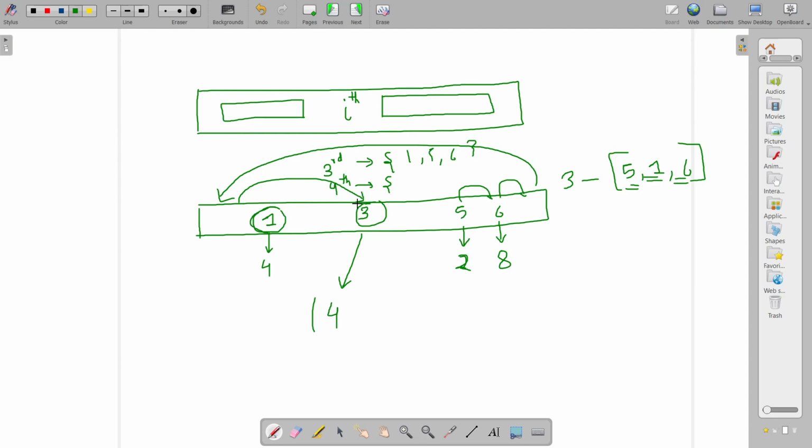So this dependency of 5 on 3 can only be removed on the third day, not on the second day itself. That is 2 plus 1. Similarly, for 6, this dependency would be removed on the ninth day. So you take the maximum of them, and that means on the ninth day, book 3 would have been read.